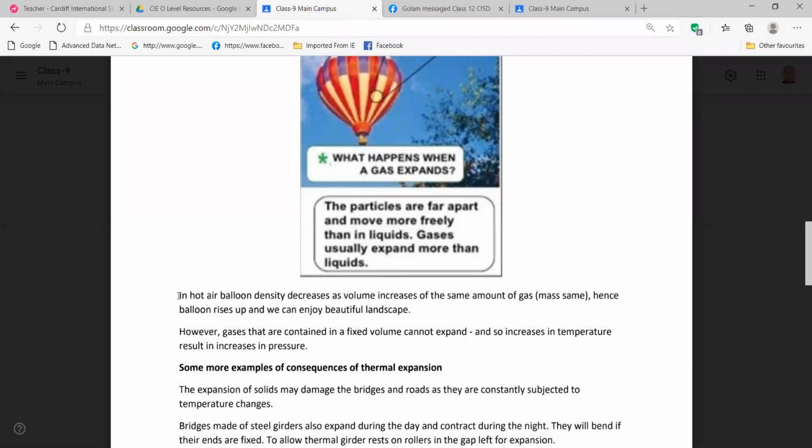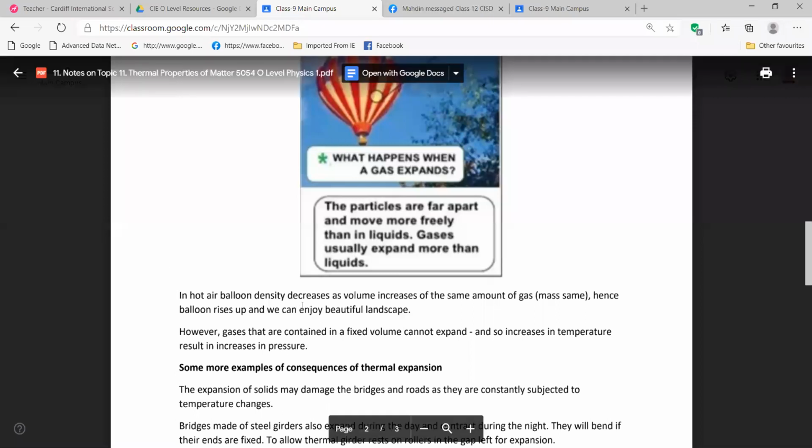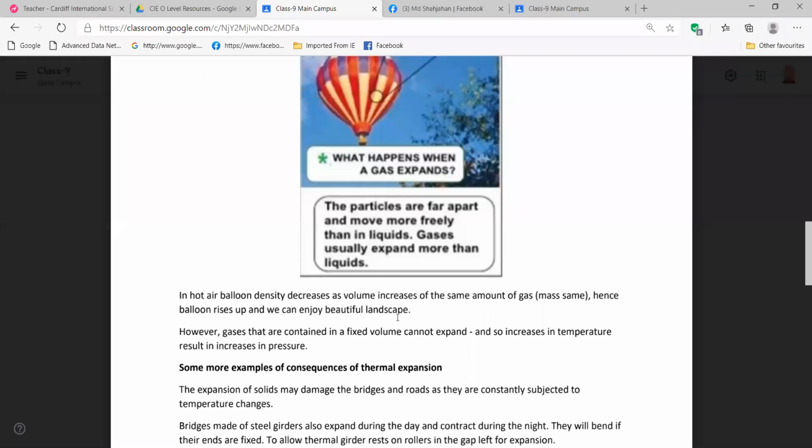You know that if something is becoming less dense, then it rises up. Can you remember this? By rising up, we can enjoy the beautiful landscape of the surrounding area.